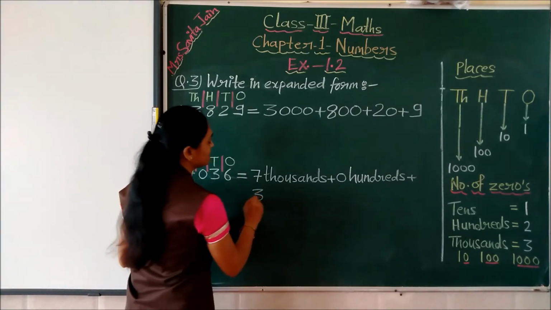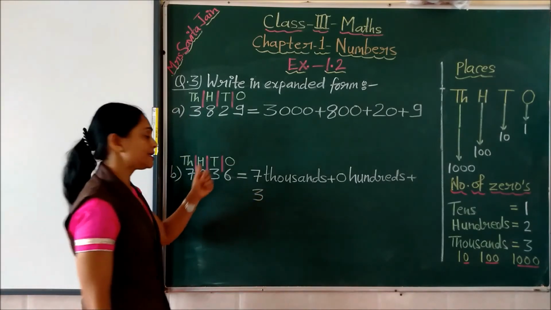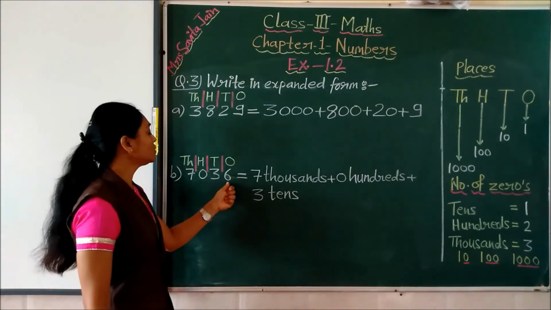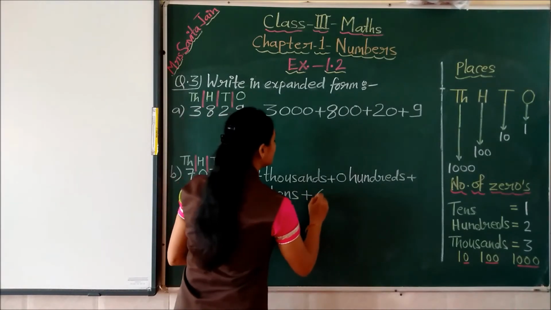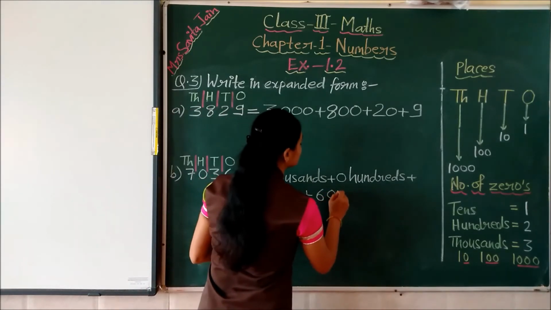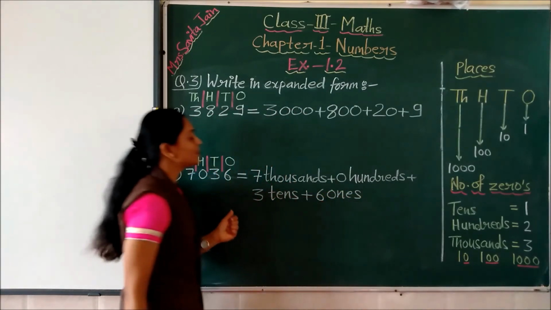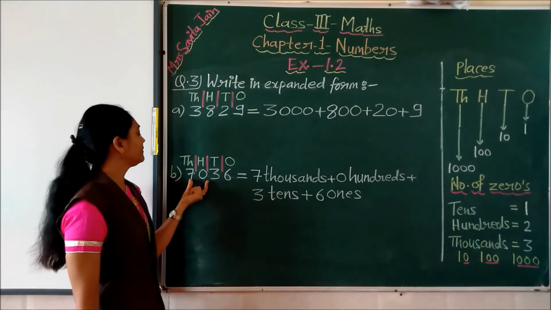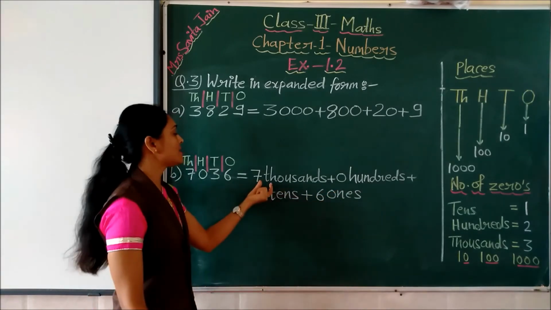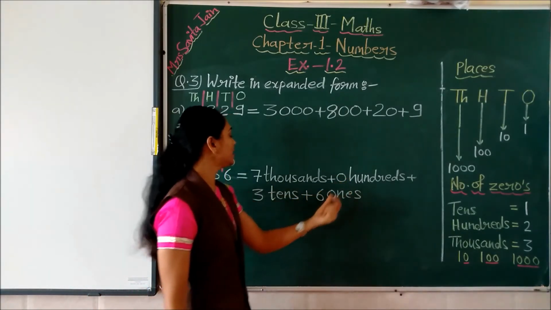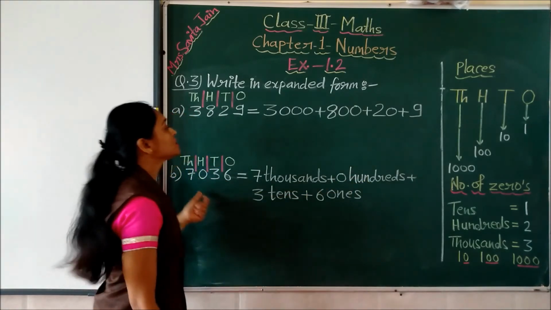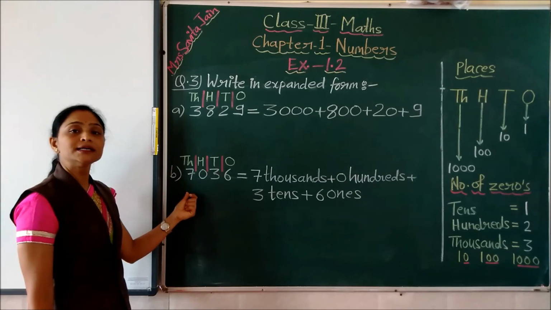So we will write here 3 and then the place is tens place. So we will write here this tens. Yes children? Now the last digit is 6, and 6 is written on which place? This is ones place. So we will write here 6 ones. So this way we may write this number 7036 in expanded form like this: 7 thousands plus 0 hundreds plus 3 tens plus 6 ones using the place names. So these two ways we have learned children.